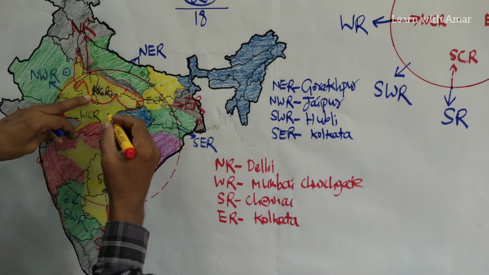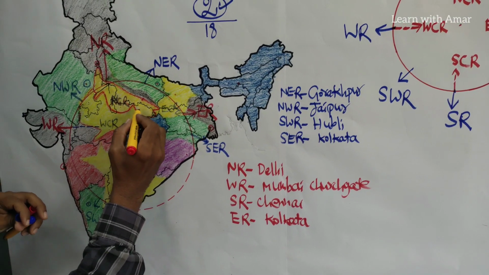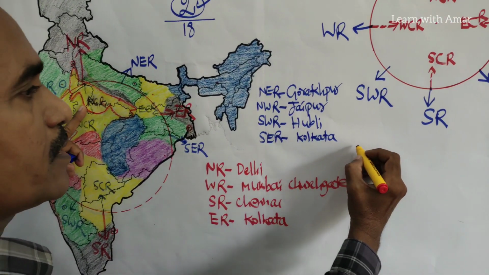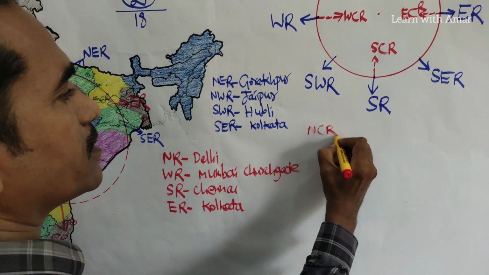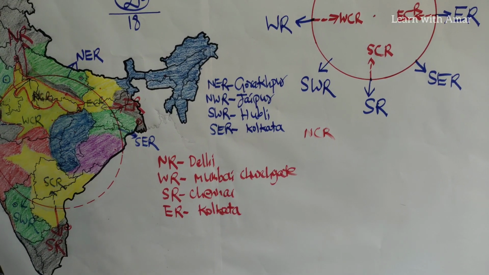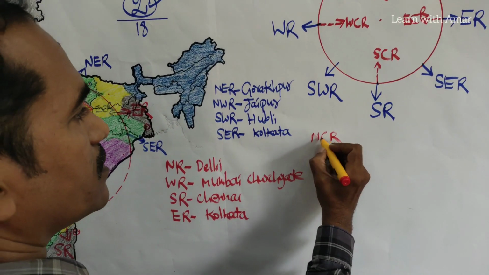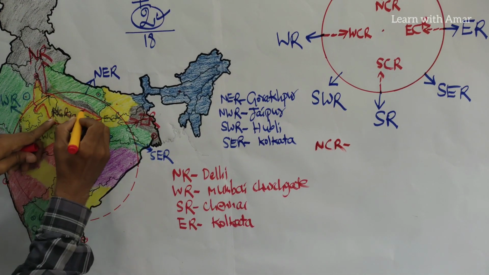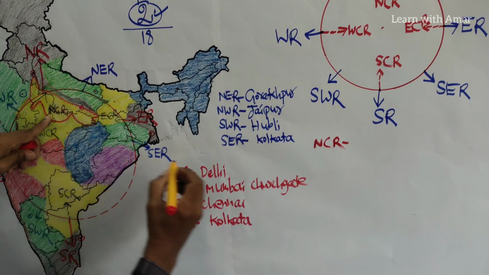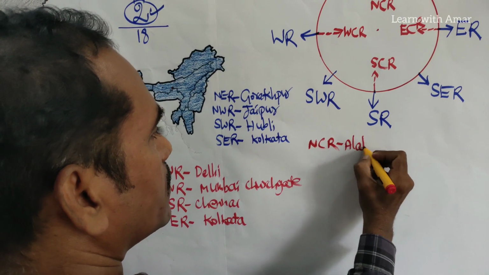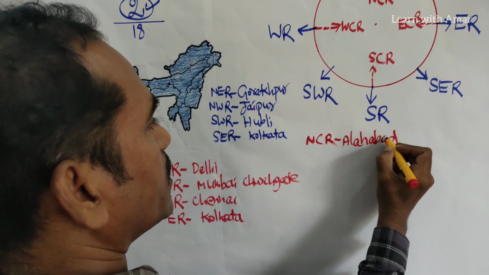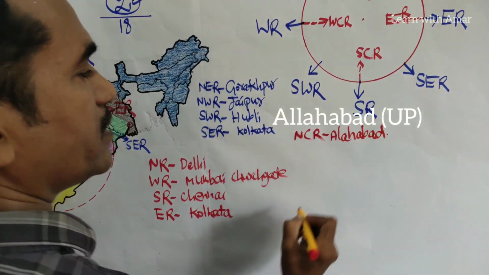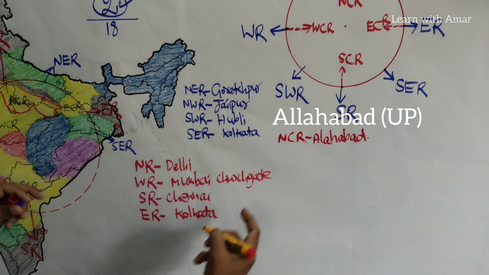Now we see their headquarters. North Central Railways. The headquarters of North Central Railways is here, this one. It is Allahabad. Newly it is renamed as Prayagraj.